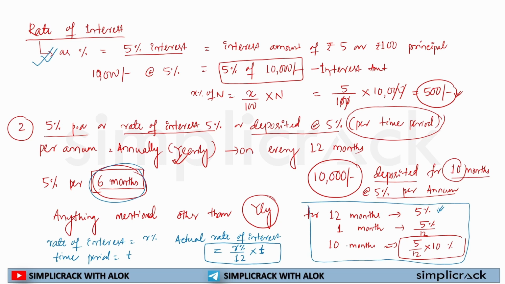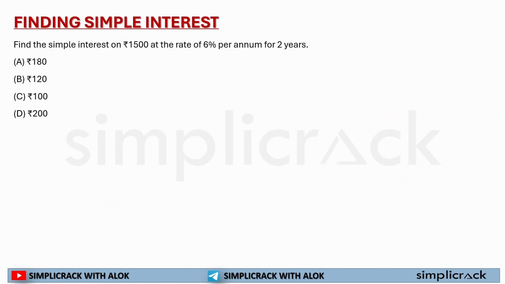So the actual rate of interest for 10 months, for a particular time period other than yearly, will be R% by 12 multiplied by T. I hope you are clear with this formula. Great. Now let's move on to the question.